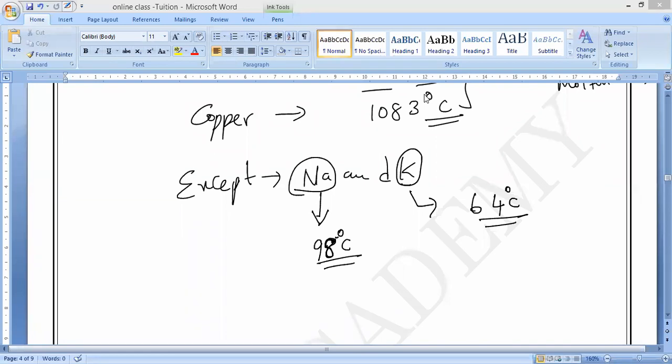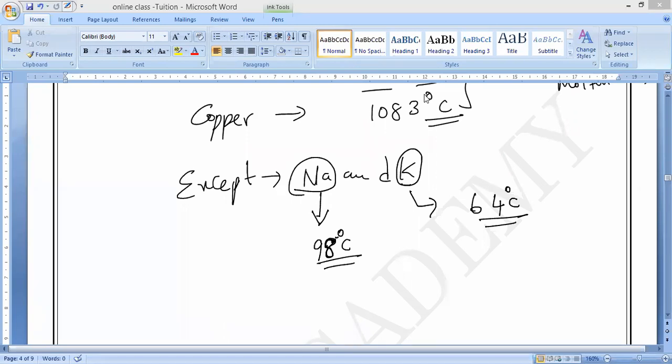Now, soon, some more metals are also going to become liquid state because of some pollution or global warming, etc. Our earth temperature is increasing day by day. When I was a kid, like you people, I used to study that room temperature is 25 degrees Celsius in textbooks. Now the room temperature is coming to 30 degrees Celsius. Understand? So like that, a lot of fluctuations in the room temperature.